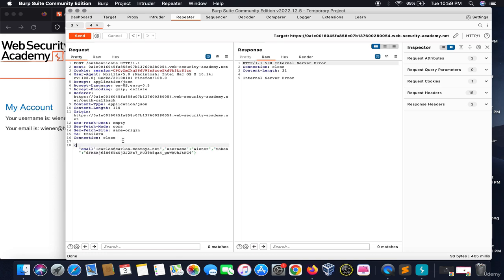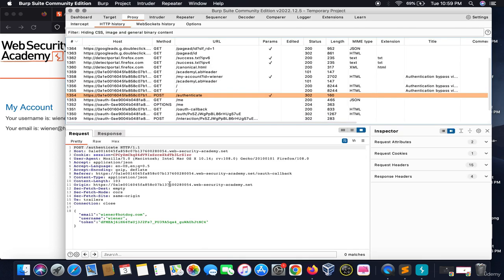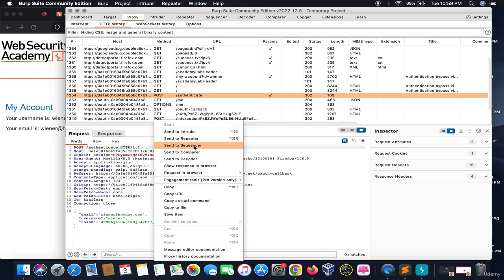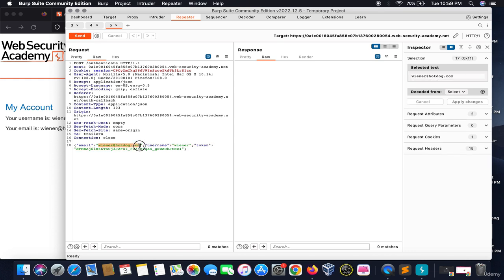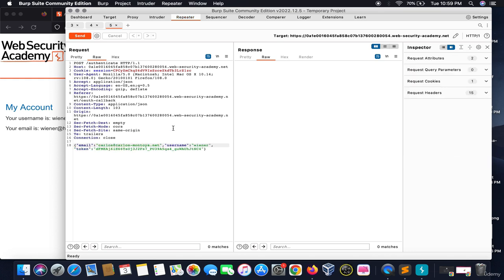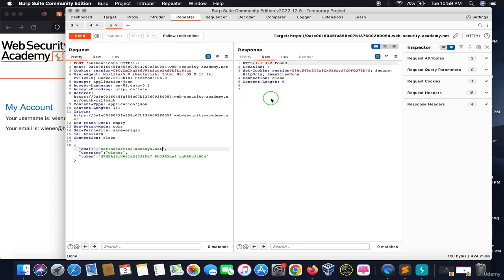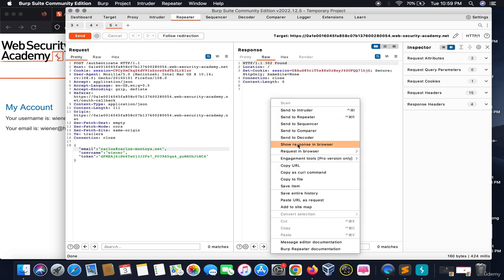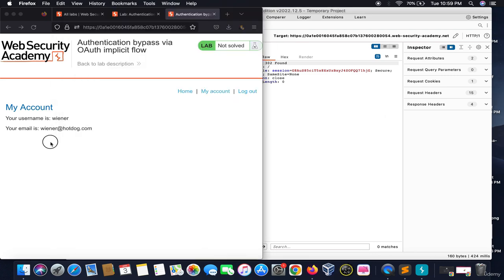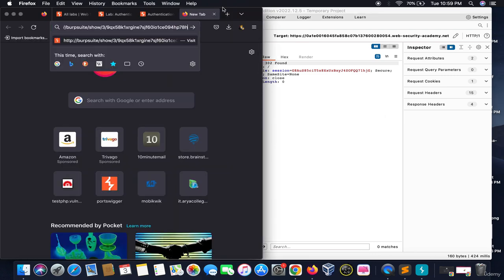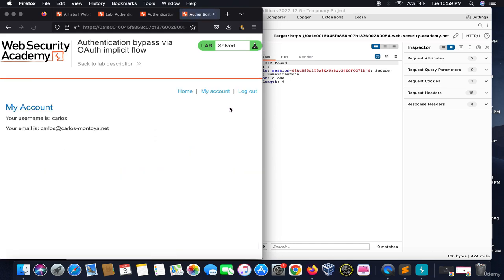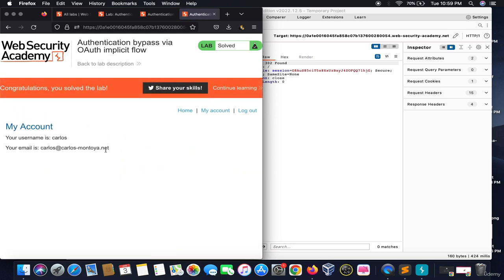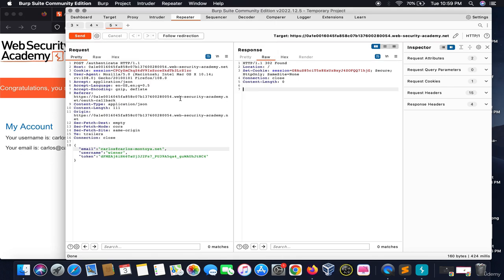I don't know, there may be a syntax problem or something. Let me take this again to the Repeater. It shouldn't say this. Yeah, now it's fine. When I send this, it says 302 Found. That's good. So what we need to do is choose show response in browser. I will show the response in the browser, and yeah, we click on my account and we are logged into the account of Carlos.